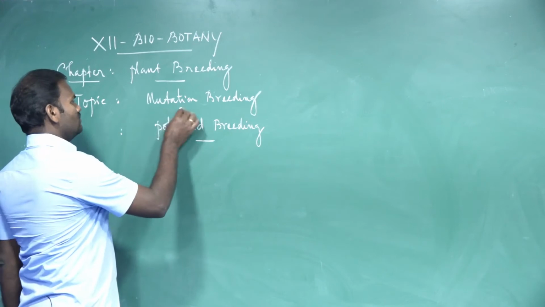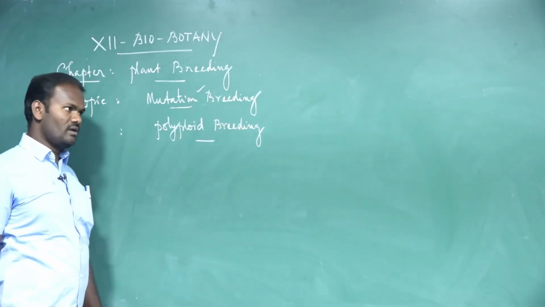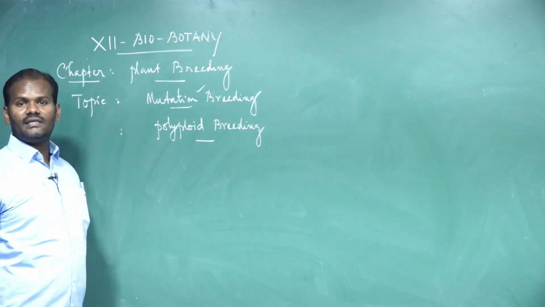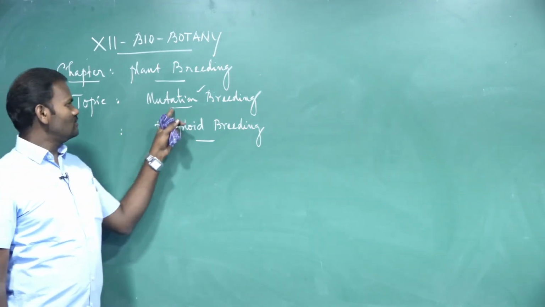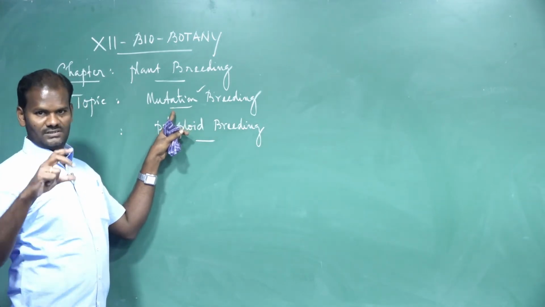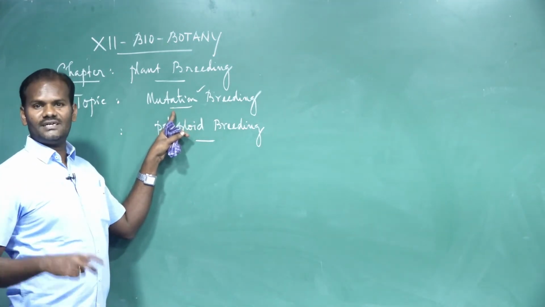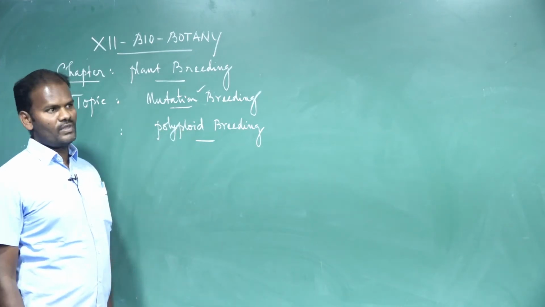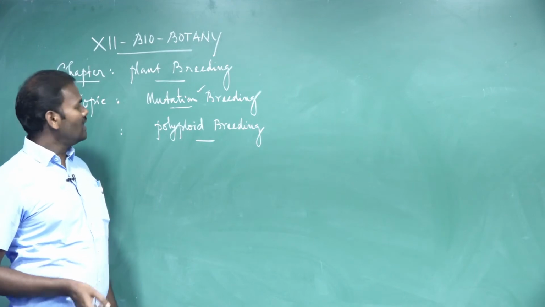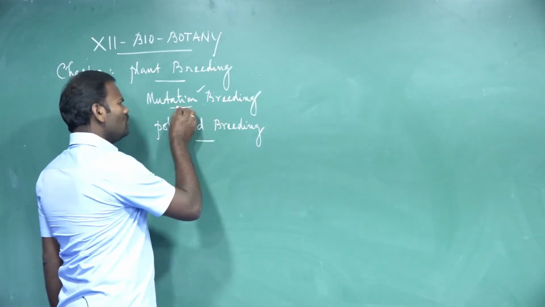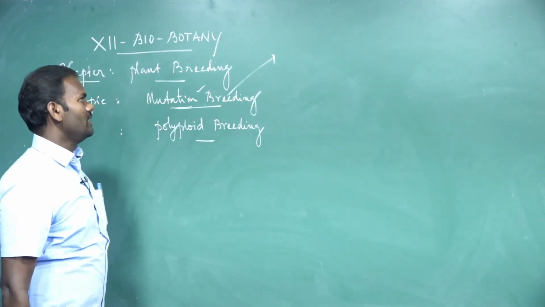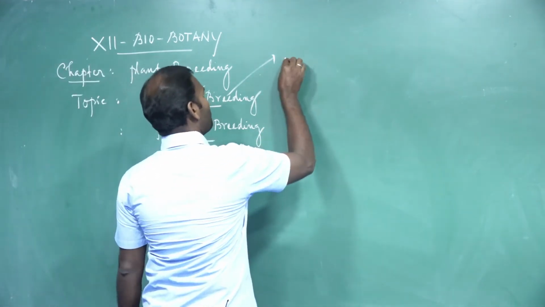Then what is mutation breeding? The term mutation was first coined by Hugo de Vries in the year 1901, based on his observation of Oenothera lamarckiana, evening primrose, where he observed a sudden heritable change. So Hugo de Vries is called the father of mutation. But the term mutation breeding was first coined by Muller and Stadler.